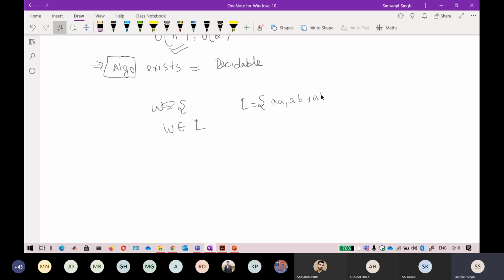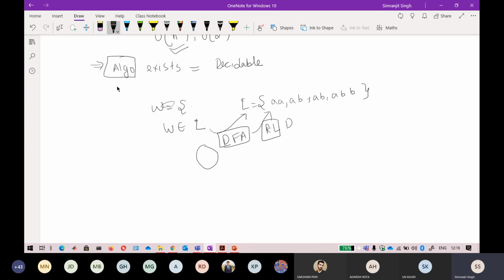I have to check whether this W belongs to this language or not. Does a particular algorithm exist to identify that a particular string belongs to the language? You know about this. That is what your DFA is. It is exactly an algorithm that identifies whether a particular string belongs to the language. That is why, for a regular language, this is a decidable problem.